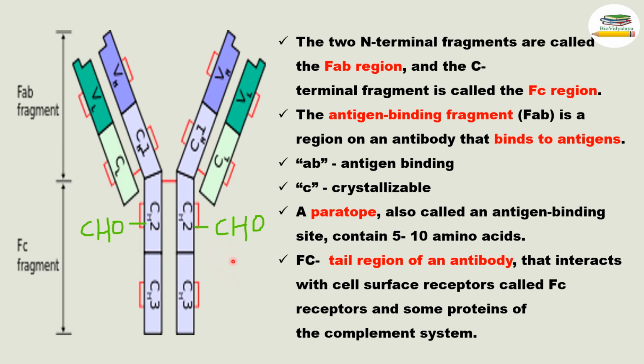The FC receptor is present on the surface of some immune cells. So one function of the FC fragment is to bind with the FC receptor present on the surface of some cells, and also bind with the complement system, and that will lead to complement mediated cell lysis.